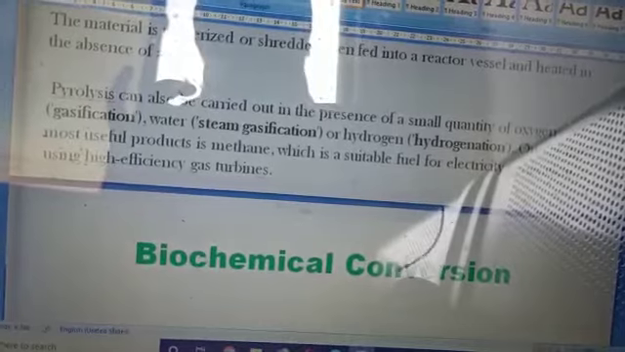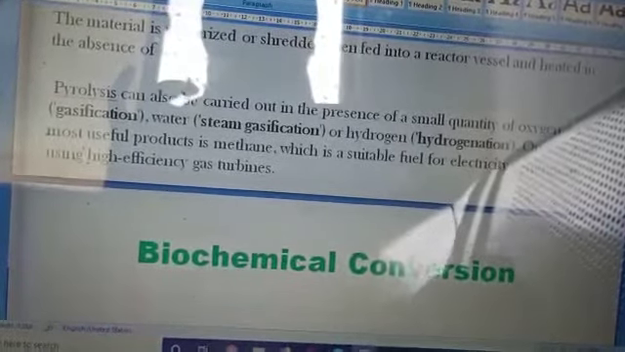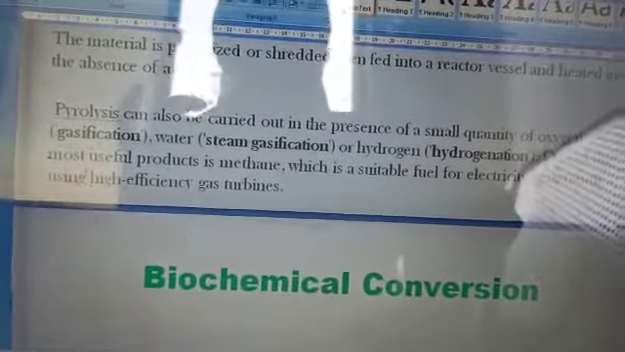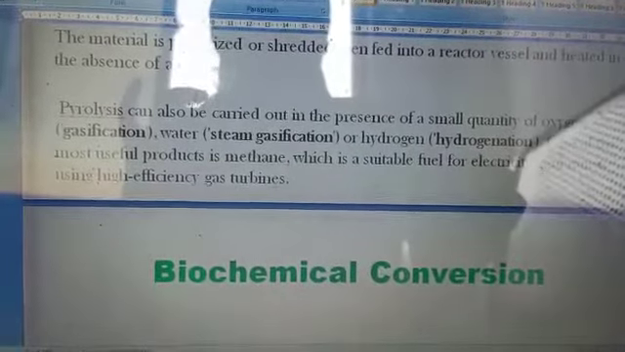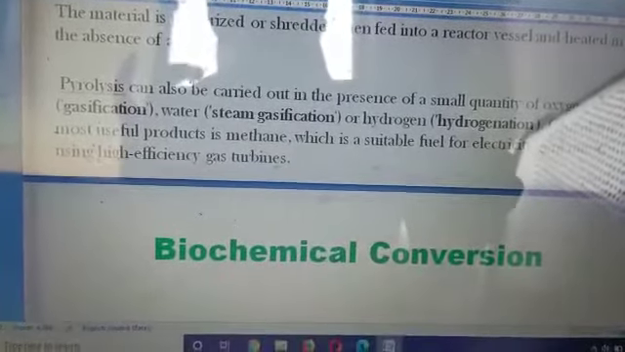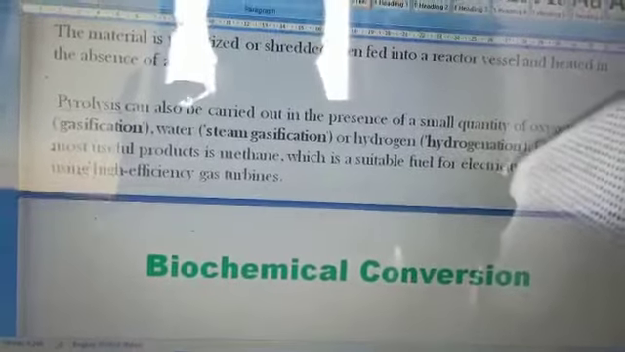This can be carried out when we speak about pyrolysis. This can be carried out in a small quantity of oxygen or hydrogen and also a higher quantity of the fuels. This is the basic technique.